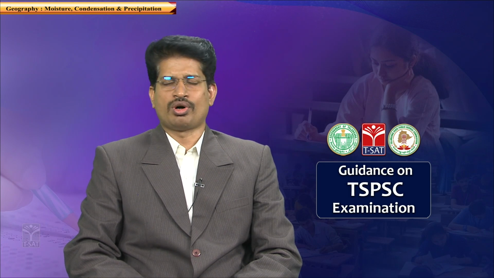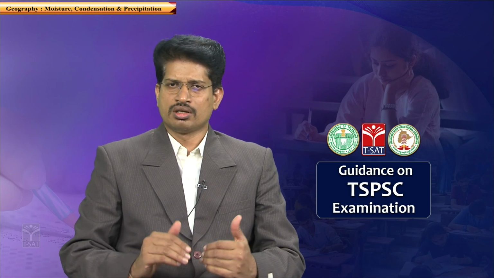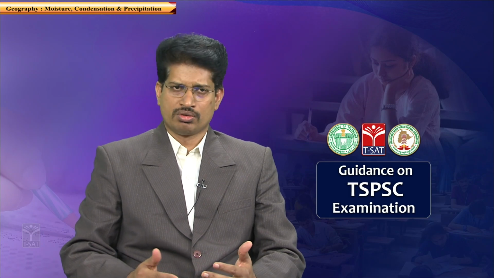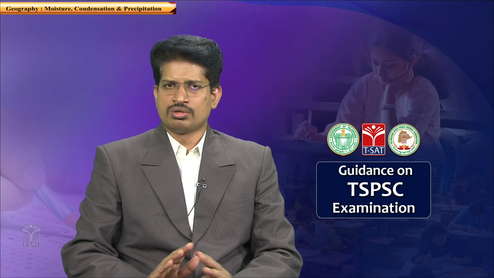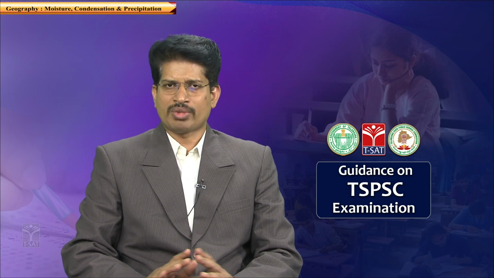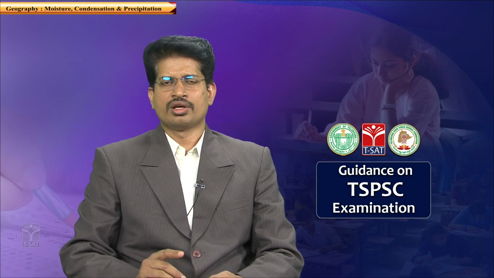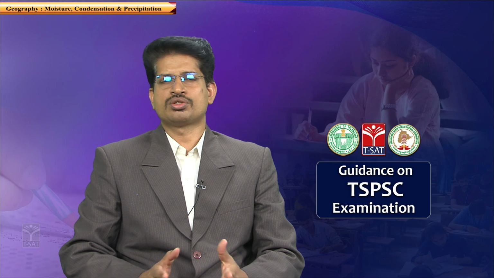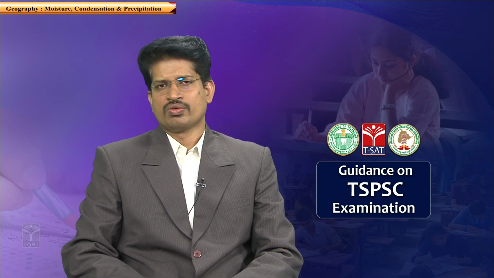Saturation means the point at which it starts raining; the air cannot hold water vapor anymore. When the air reaches a point where its capacity to hold water vapor is at the maximum extent, that stage is known as the saturation point. When air reaches saturation point, the rate of condensation increases and it leads to precipitation, meaning rainfall. The saturation point varies with the change in temperature.